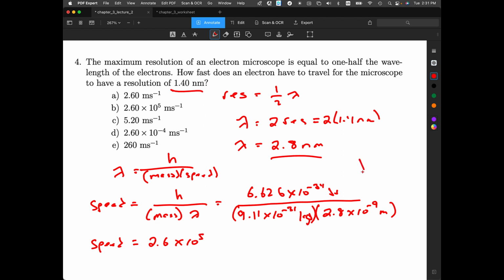Now again, remember, a joule is equal to kilogram meter squared per second squared. And so that second cancels with one of those, that meter cancels with one of those, and the kilogram cancels the kilogram. And so we're left with meters per second.